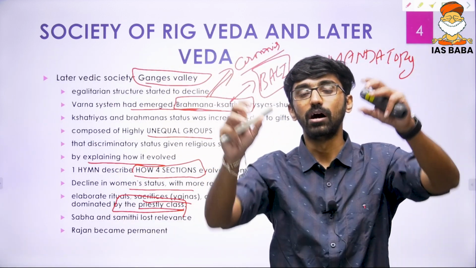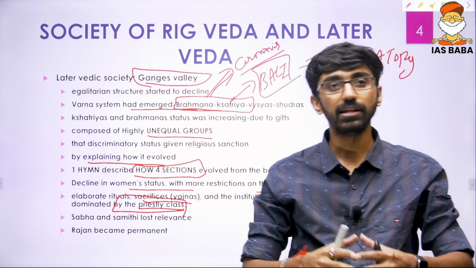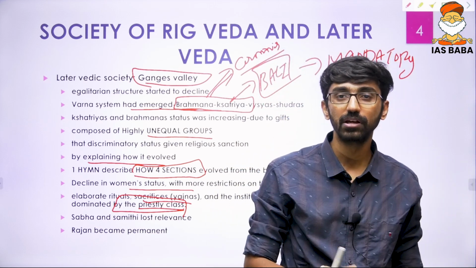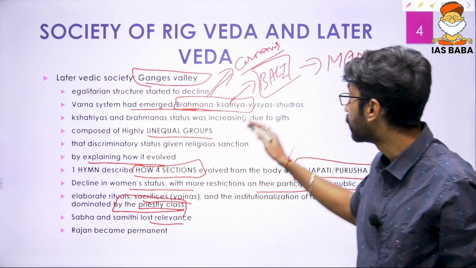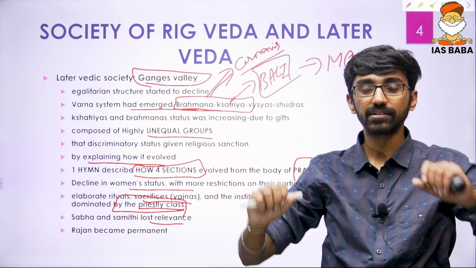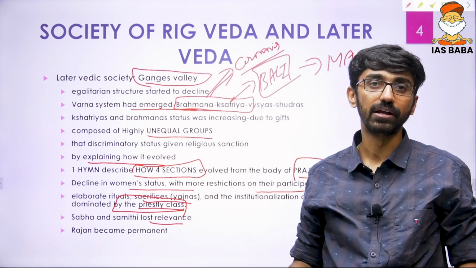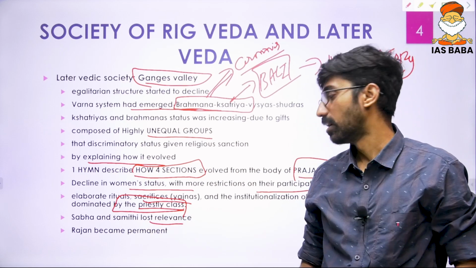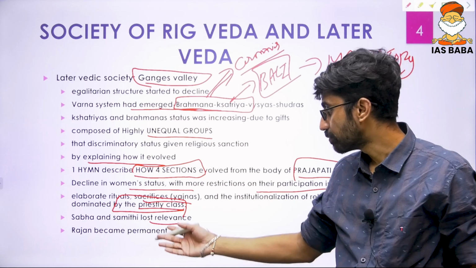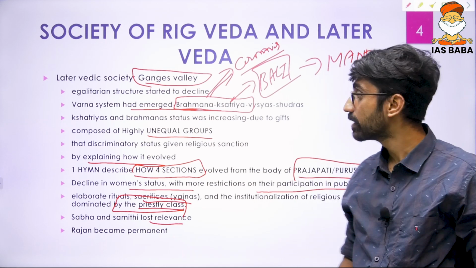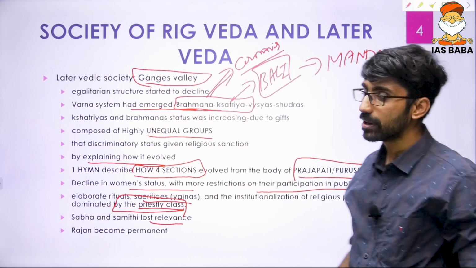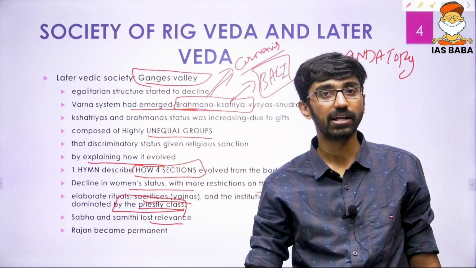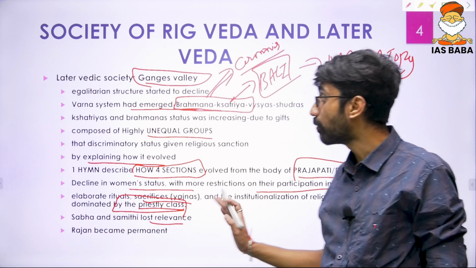At the same time, in the political field in that society, Sabha and Samiti were holding the Rajan accountable during the Rigvedic times, and now Sabha and Samiti lost relevance because Kshatriya's power was increasing. At the same time, he was becoming permanent. He made his position permanent, and that is the reason he made Sabha and Samiti lose relevance. Overall, the Rajan's position became more and more permanent. So these are the various points you could have used in comparing early Vedic society with later Vedic society. Early Vedic means the Rigvedic society too. So these are the points you could have used.